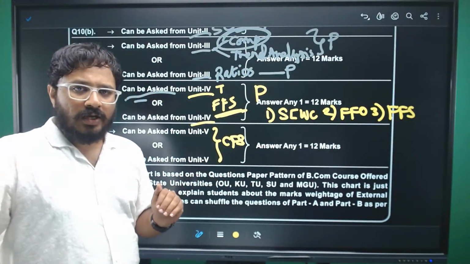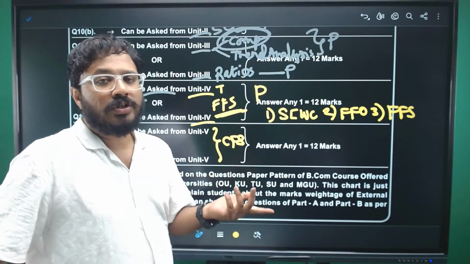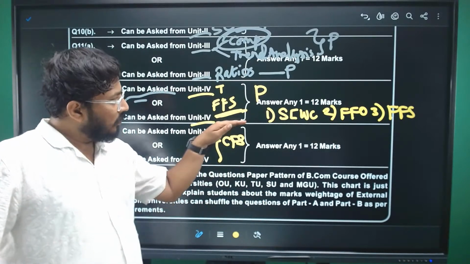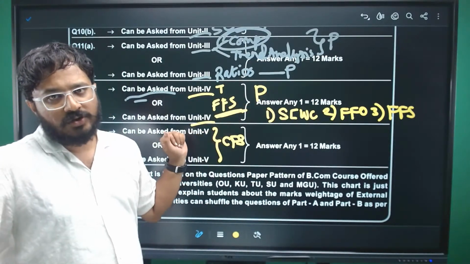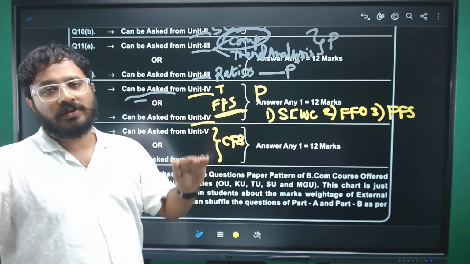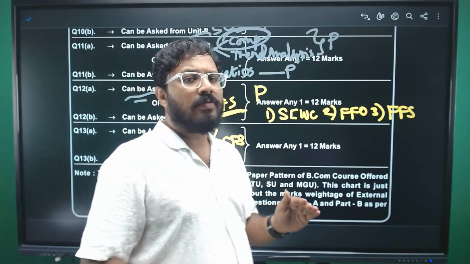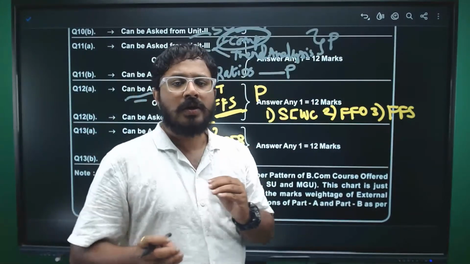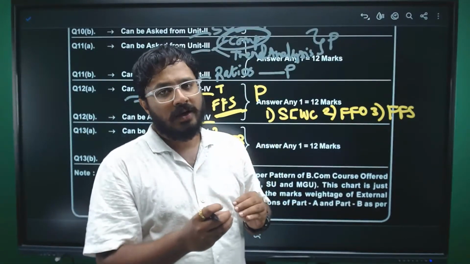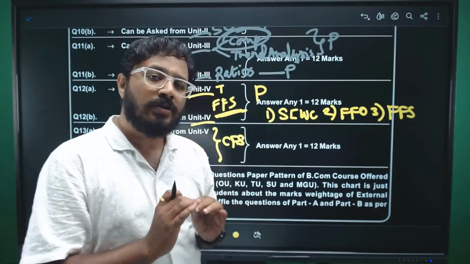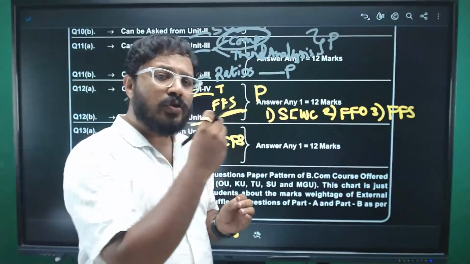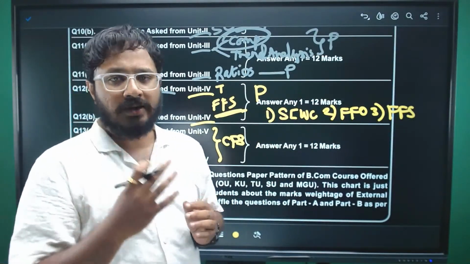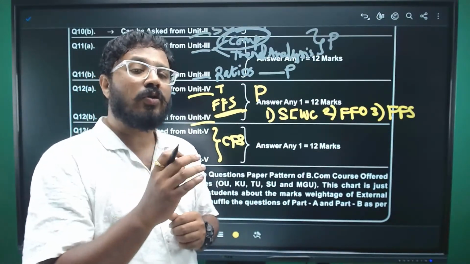But what if there is no theory question in your attempt? So you need to be good with the preparation of funds flow statement. You need to know the procedure. You need not memorize anything. You just need to know the flow: what to do first, what to do later, how to do it. All these things you need to know. When you solve 1-2 problems, you'll be good with that, and you'll feel more confident.